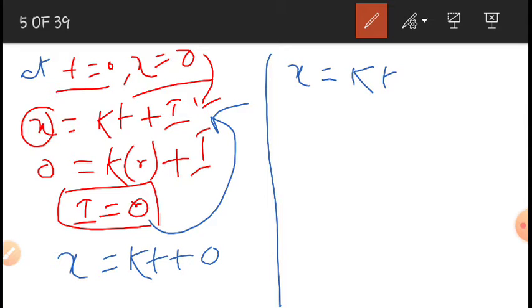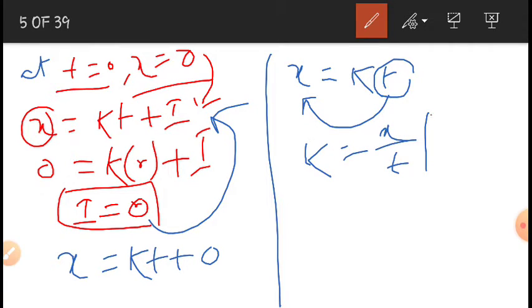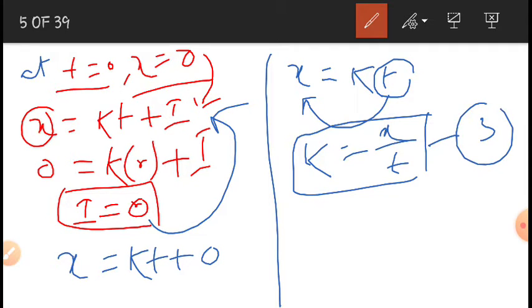I want k, so I am moving this to the left side, just rearranging the equation. Then k is equal to x by t. Equation 3. It is the equation for the rate constant of zero order reactions. Here x is the reacted amount of reactant and t is the time.